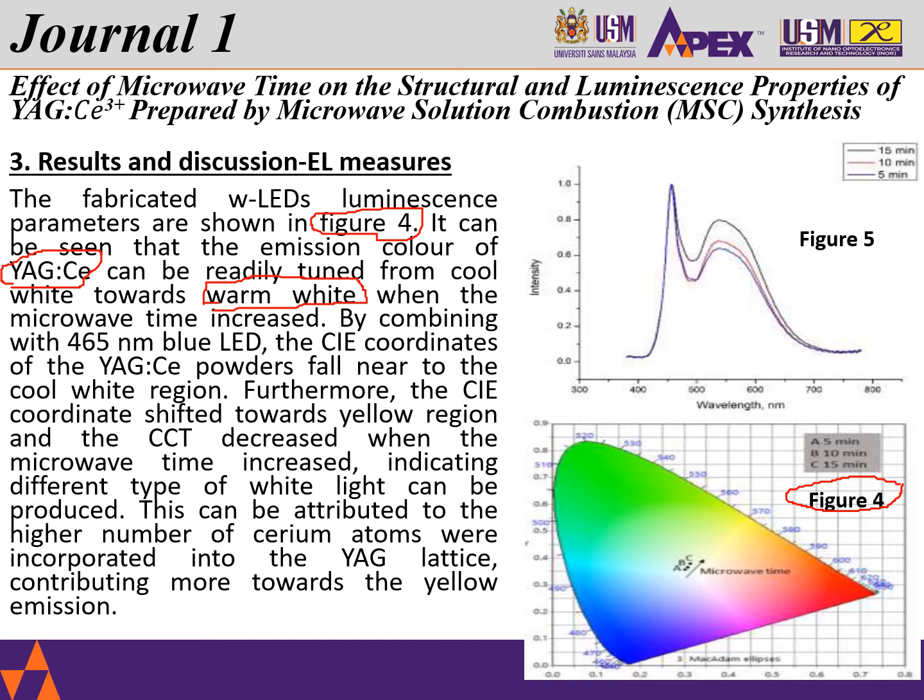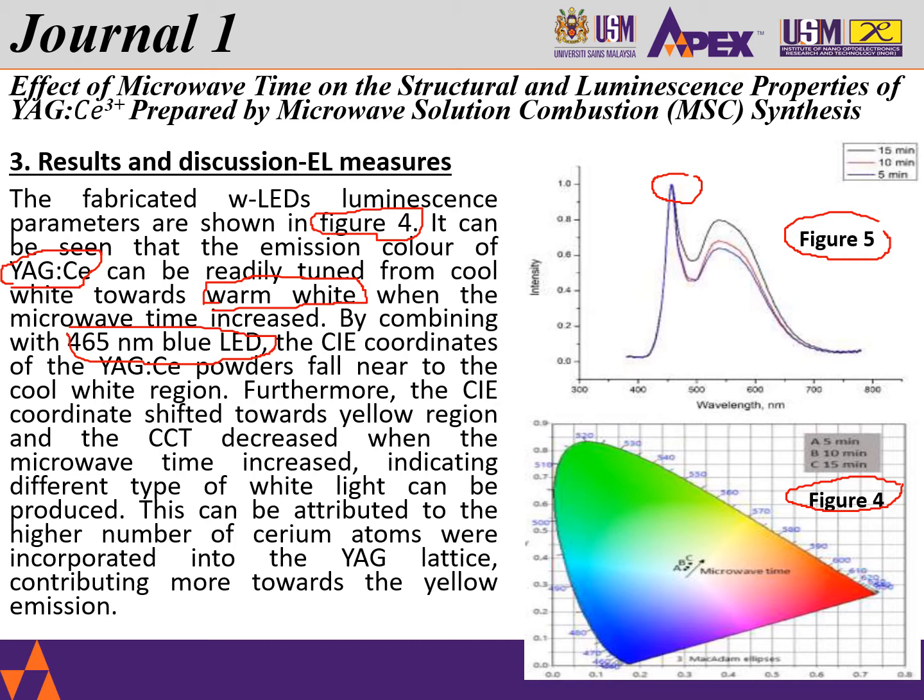Now, when we combine the phosphors together with the 465 here, it's very well represented in the spectrum measurement seen in figure 5. When I talk about 465, it refers to the peaks of the blue, which represent the 465 LEDs.